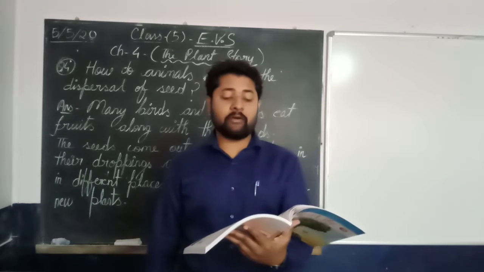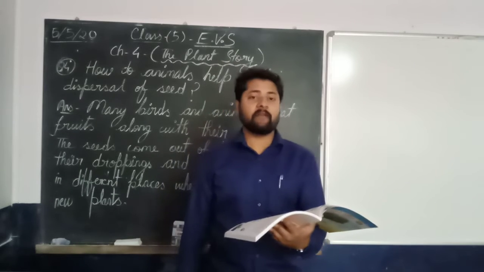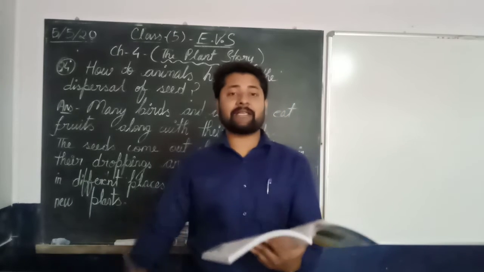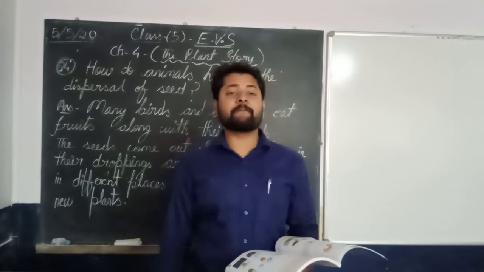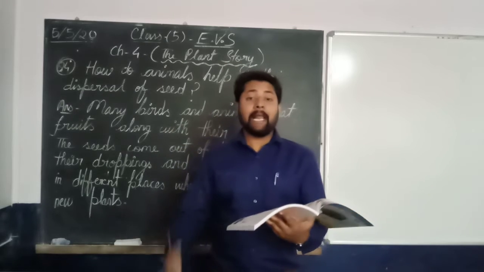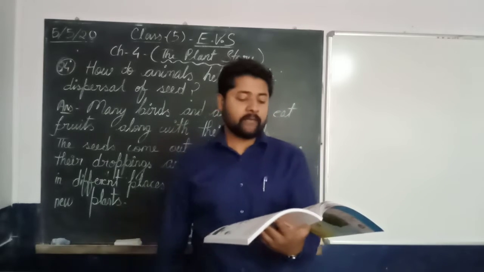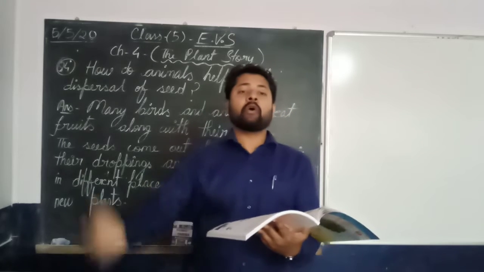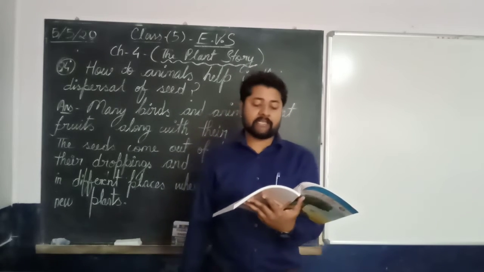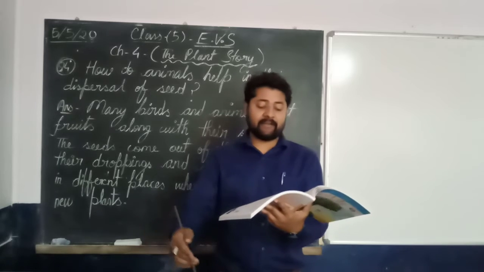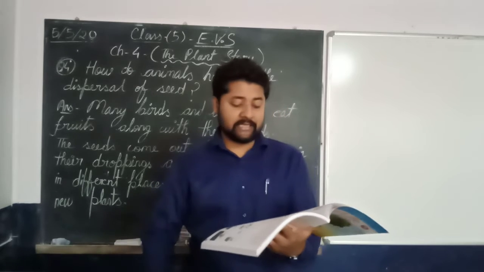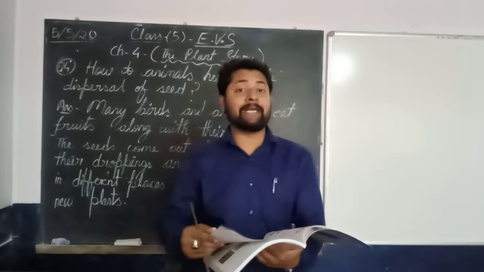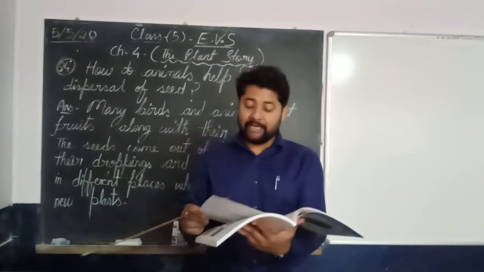Also we have discussed, do all plants grow from seeds? Here I told you that plants have certain vegetative parts such as stems, leaves, roots. So these vegetative parts also can be planted to grow into different plants. Growing plants from stems, where I have discussed potato and ginger, and growing plants from roots, where I have discussed turnip and carrot.